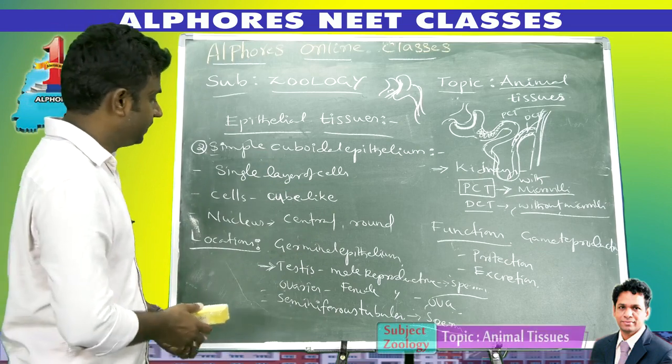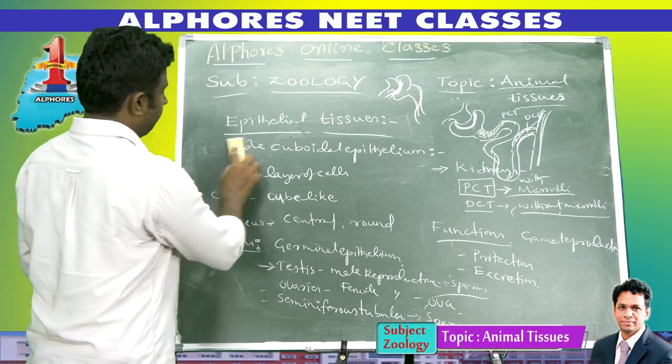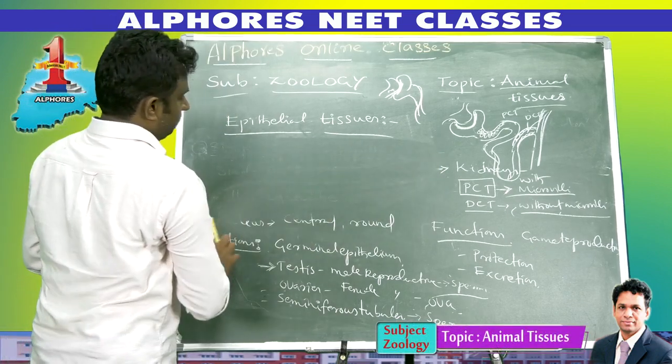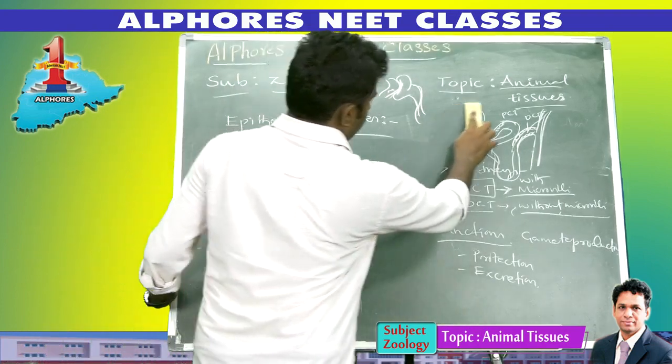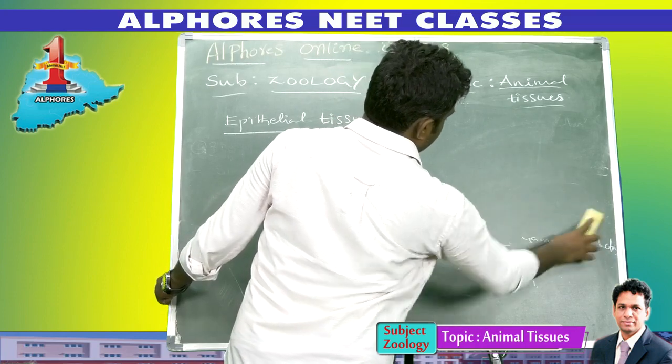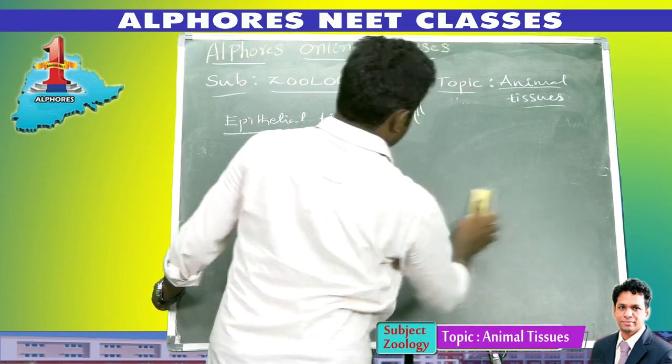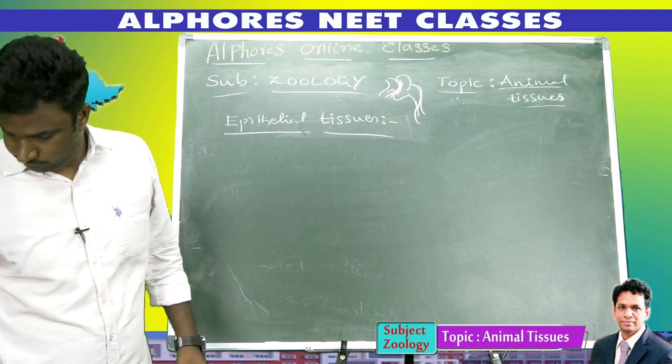Next, the third one, simple columnar epithelium.